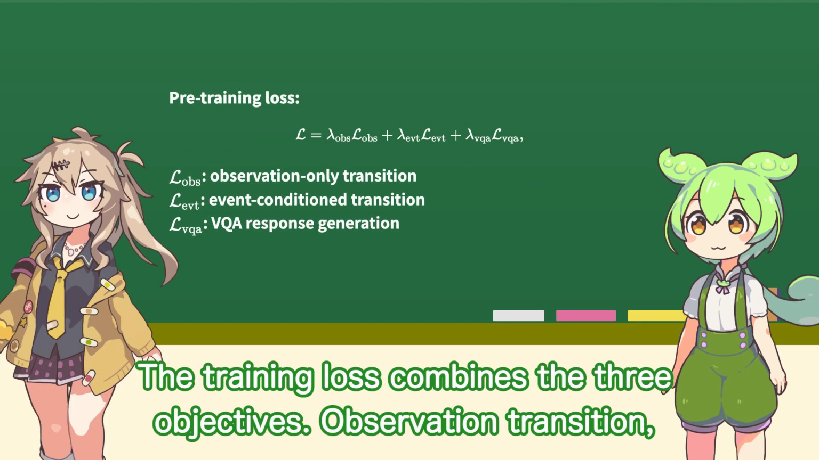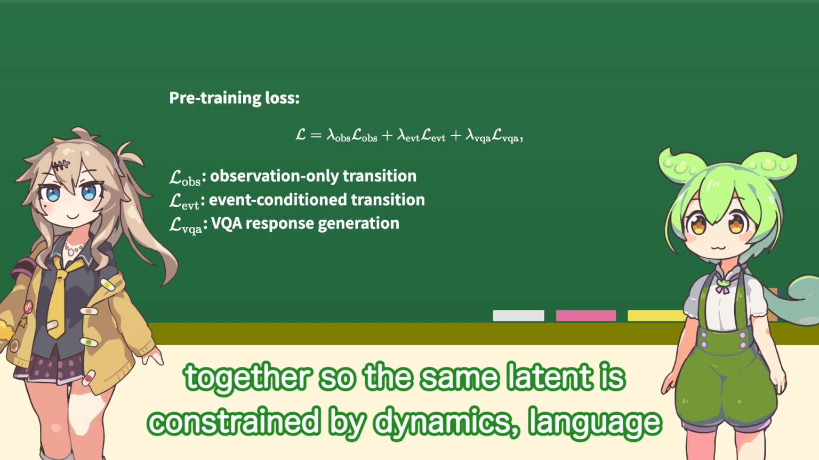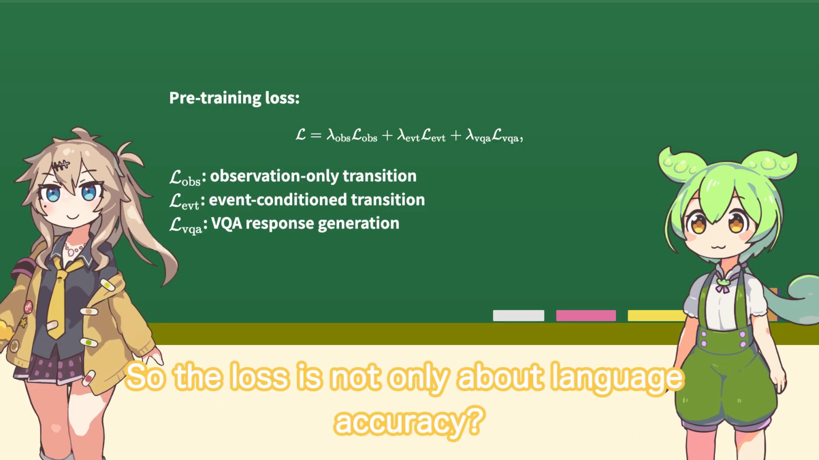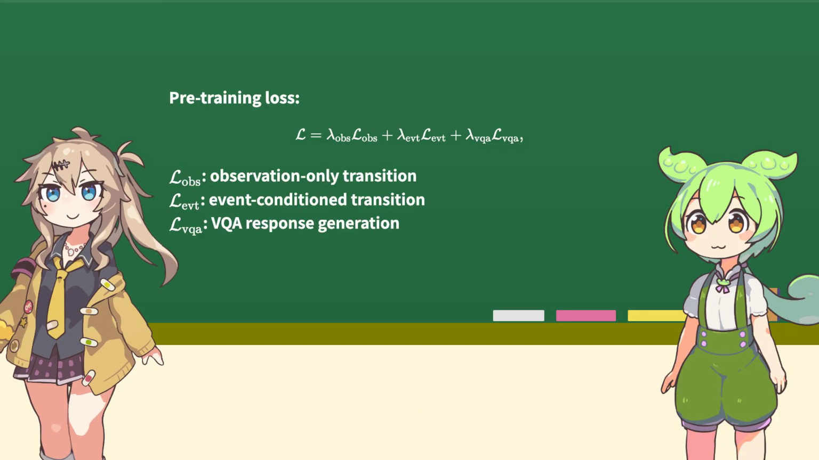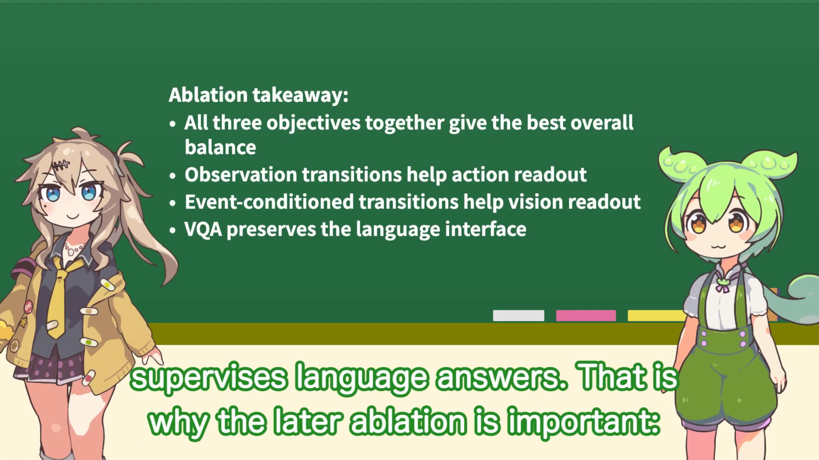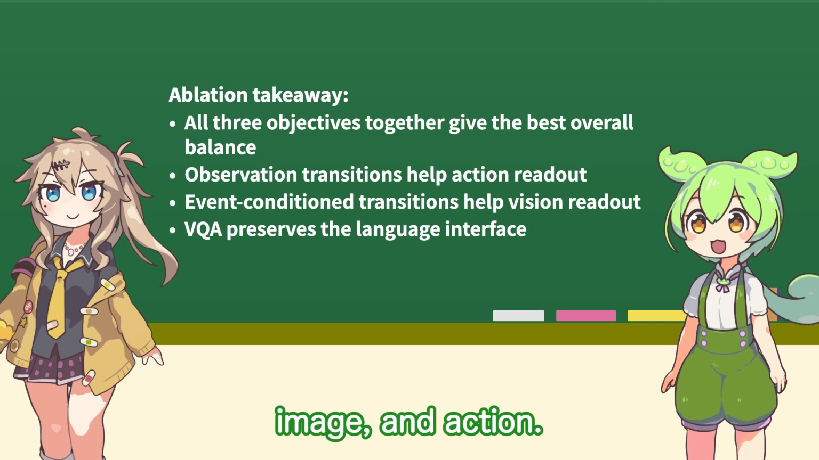The training loss combines the three objectives: observation transition, event condition transition, and VQA response generation are weighted together so the same latent is constrained by dynamics, language conditions, and semantic answers. So the loss is not only about language accuracy. Exactly. Two parts supervise predicted visual latent targets, and one part supervises language answers. That is why the later ablation is important. Using all three objectives gives the most balanced readouts across text, image, and action.